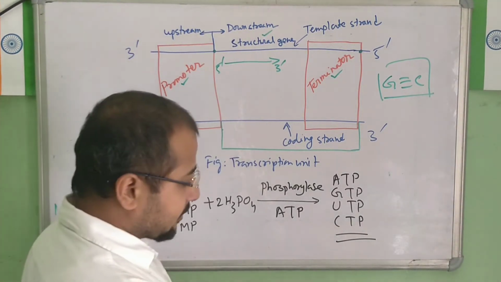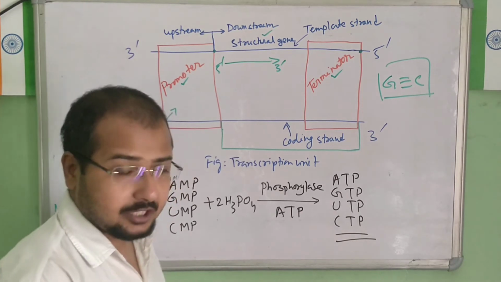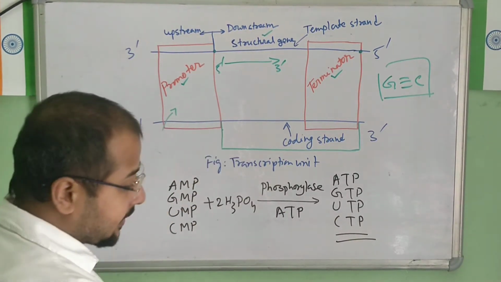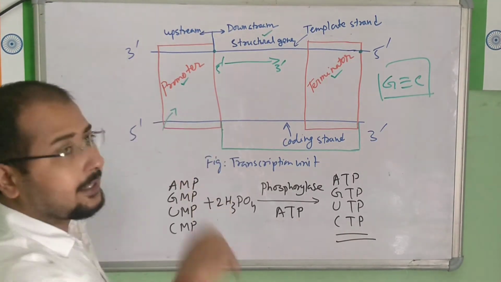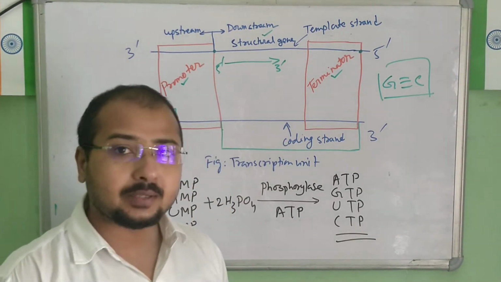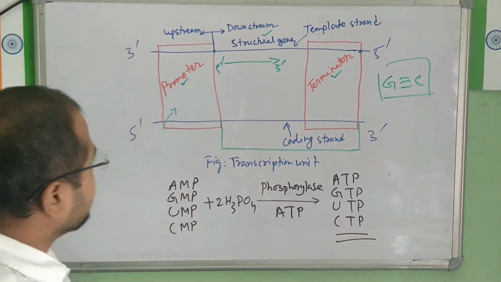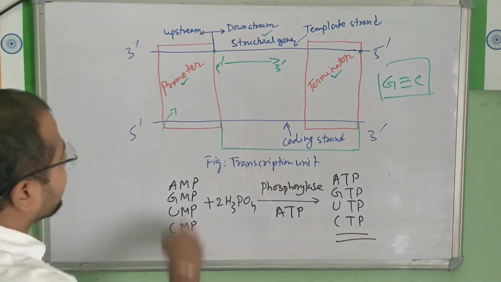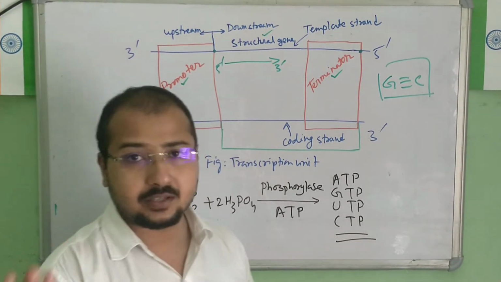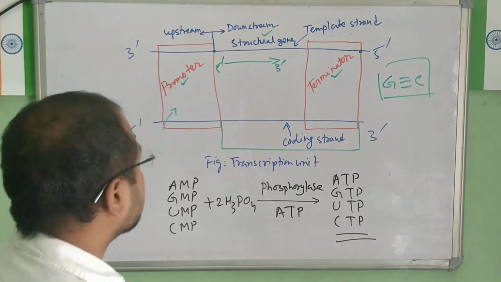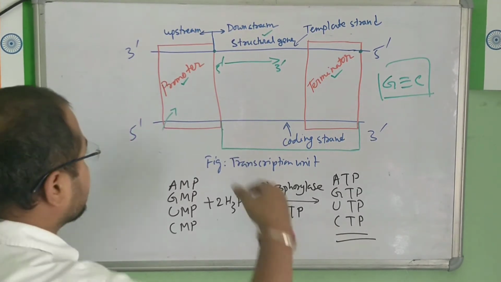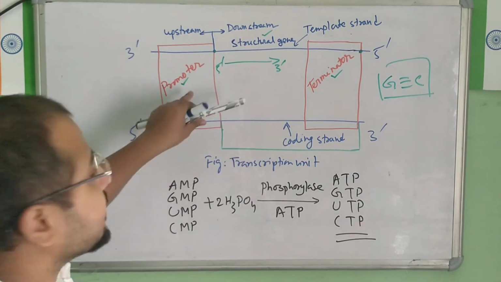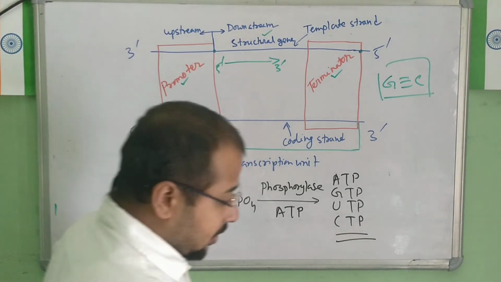Okay, so the next point of this mechanism is the recognition of the promoter sequence and the binding of the RNA polymerase to this promoter area. RNA polymerase is the only enzyme involved in this process. It will first identify the promoter region. If you remember the sequence, the TATA box. RNA polymerase will identify the functional sequence here, and it will bind here. Clear?